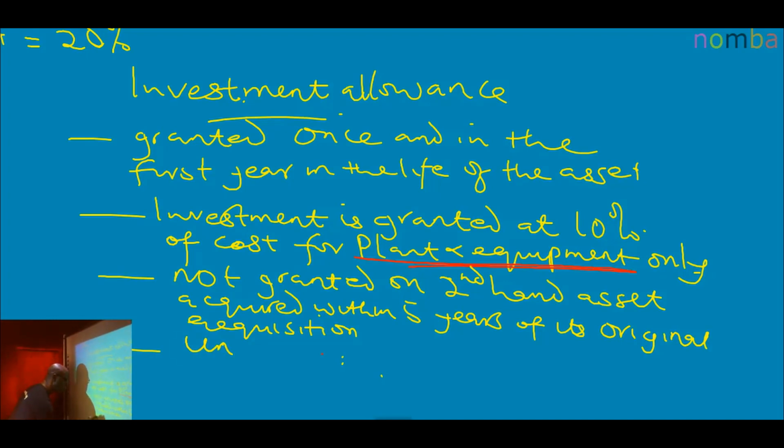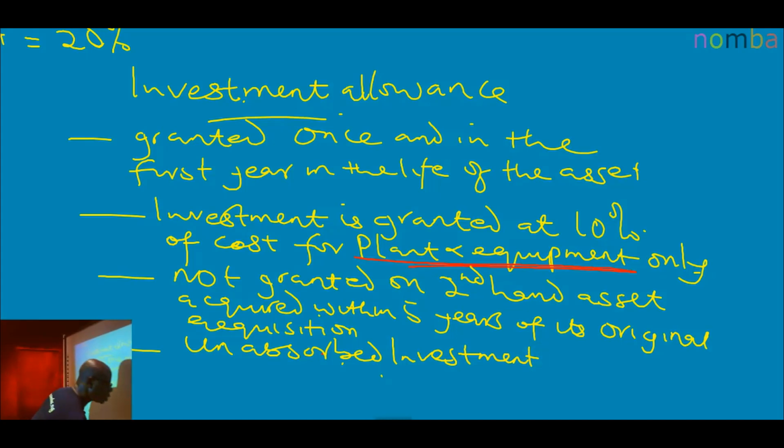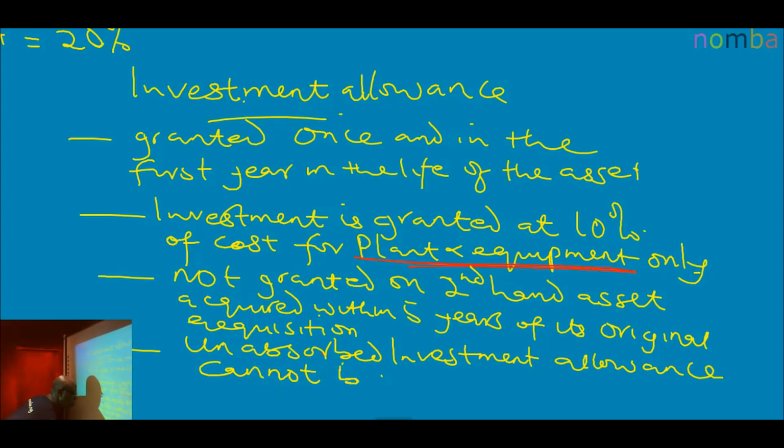Unabsorbed investment allowance, we will see this in questions. Unabsorbed investment allowance cannot be carried forward.